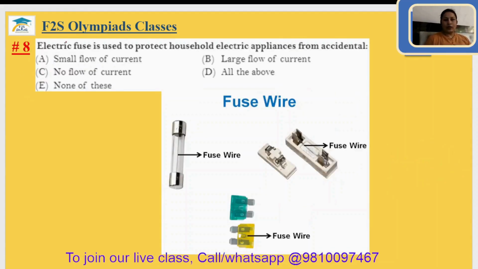Question number 8. An electric fuse is used to protect household electric appliances from accidental flow of a large amount of current. When a large amount of current flows, what happens? The circuit is broken, or the fuse wire is broken, or if you use an MCB, it will trip. The tendency of the fuse wire is that when there is high temperature, it melts fast, and the circuit is broken in this way. Eighth answer will be option B.